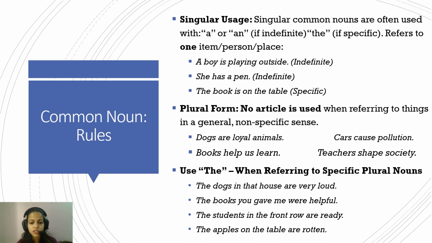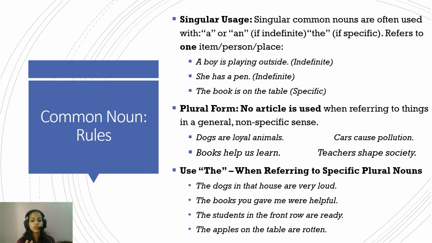Now the third category, that is the use of "the." It is again for "a" and "an," and the rule is pretty much the same across all the nouns: "a" and "an" are used in common or indefinite situations, and the word "the" is used when you're referring to a specific situation. So in singular and plural also, pretty much the same rule follows. In the plural common noun, when you're saying "the dogs in that house are very loud," we have used "the dogs" because we're specifically referring to the dogs in that house. We're not referring to just any dog.